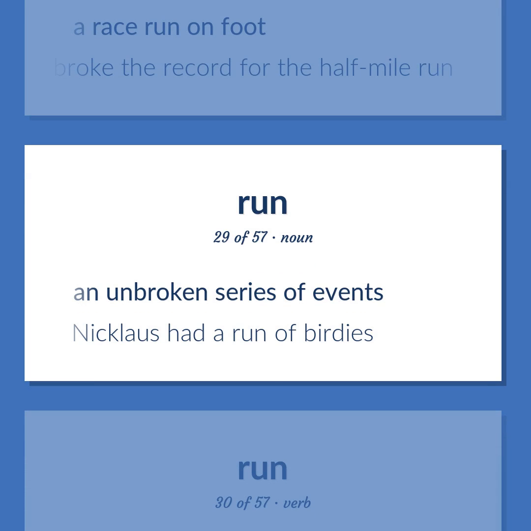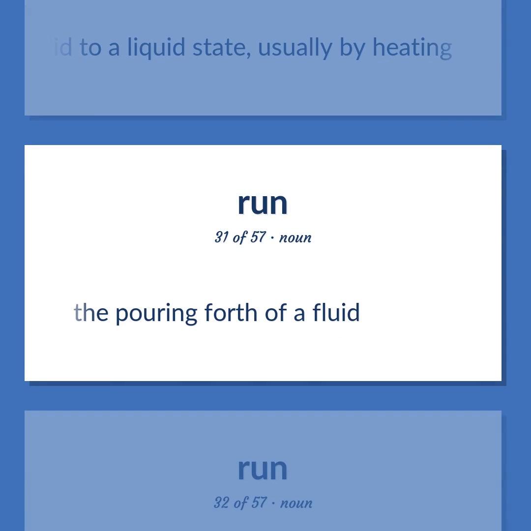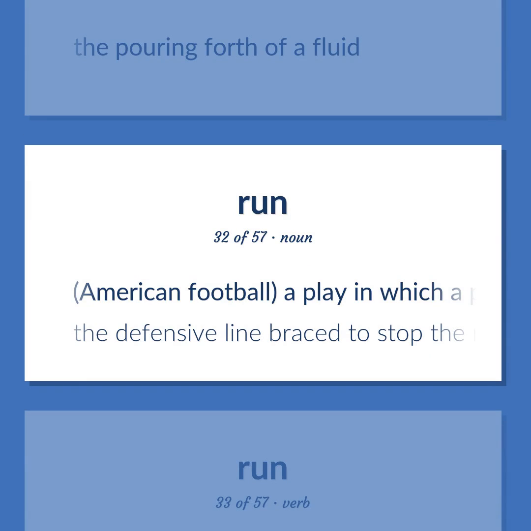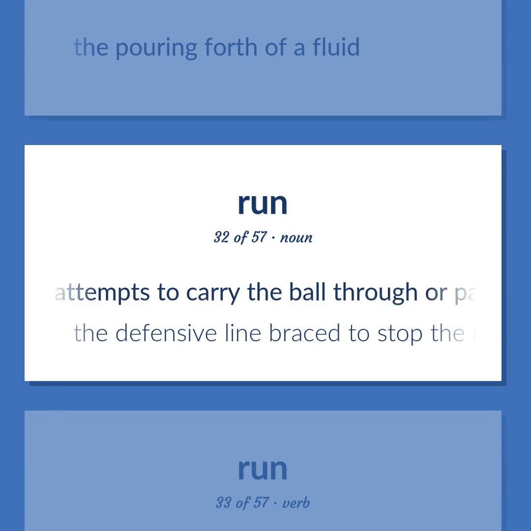An unbroken series of events. Nicholas had a run of birdies. Reduce or cause to be reduced from a solid to a liquid state, usually by heating. The pouring forth of a fluid. American football. A play in which a player attempts to carry the ball through or past the opposing team.